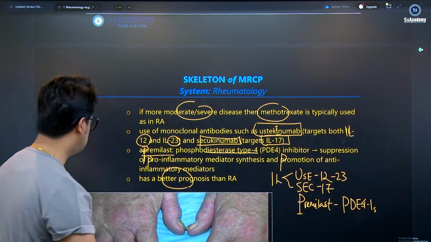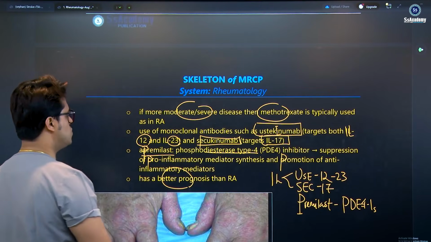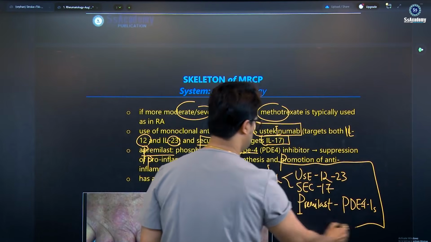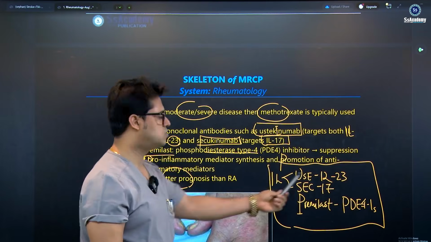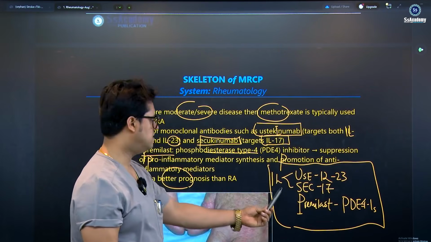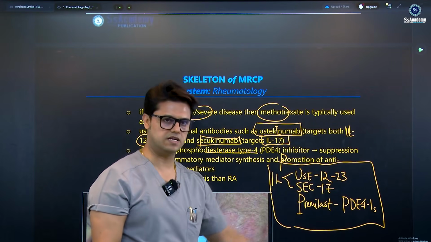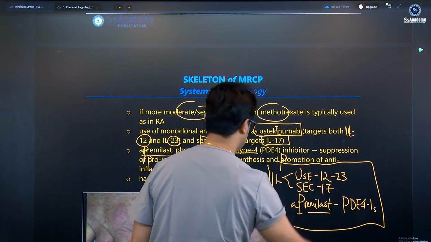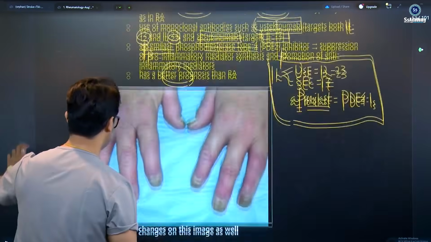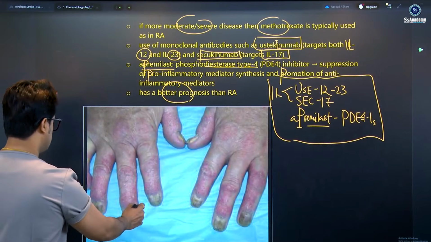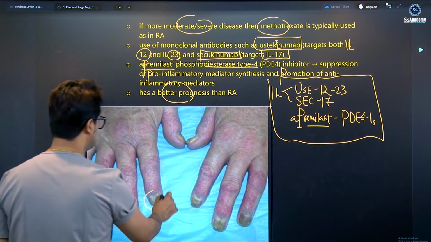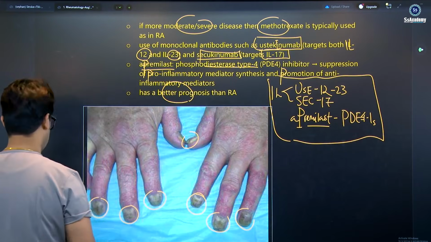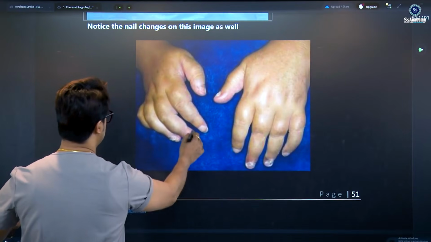It has a better prognosis definitely than rheumatoid arthritis, because it's not typically erosive type. So these two interleukins you need to remember: ustekinumab 12, 23 and secukinumab 17, and apremilast is a phosphodiesterase 4 inhibitor. So these are nail changes. You can see the pitting, ridging, discolorations, and sometimes onycholysis. So here are the nail changes.